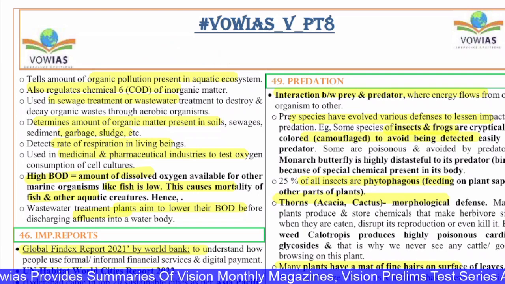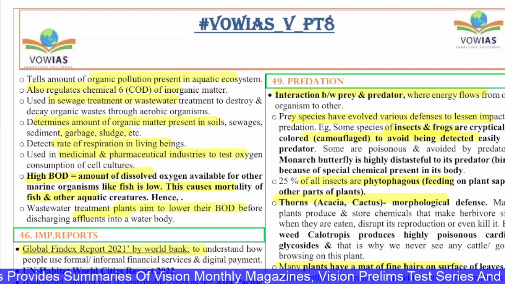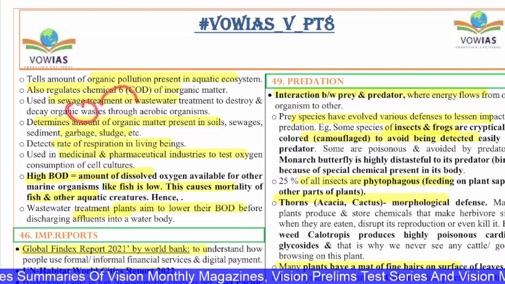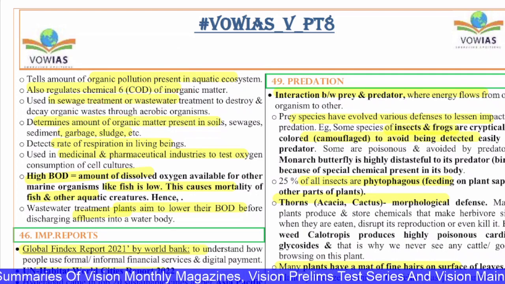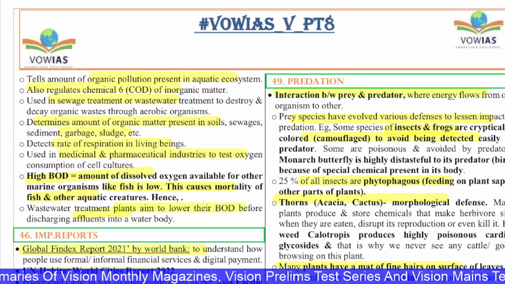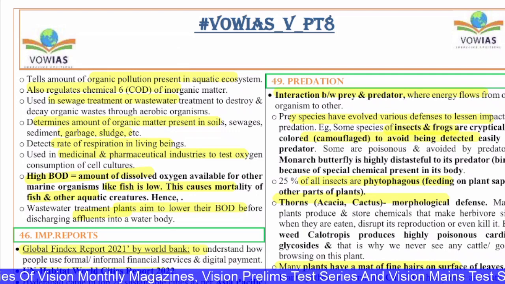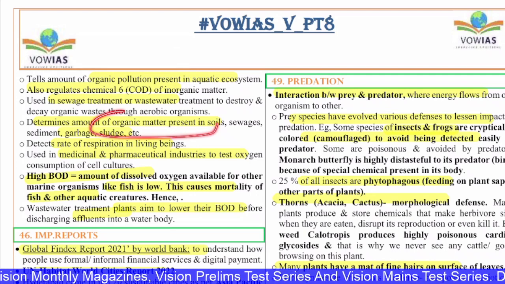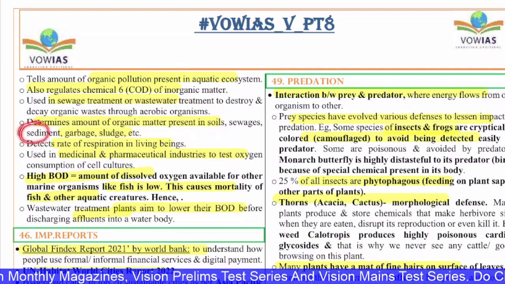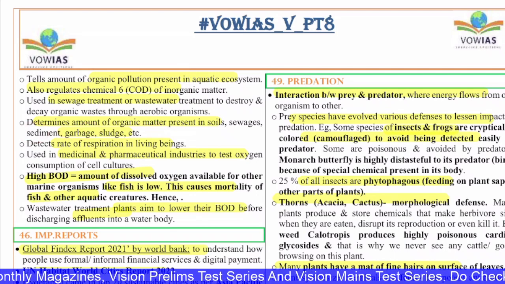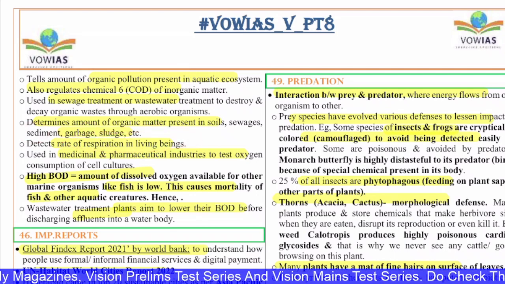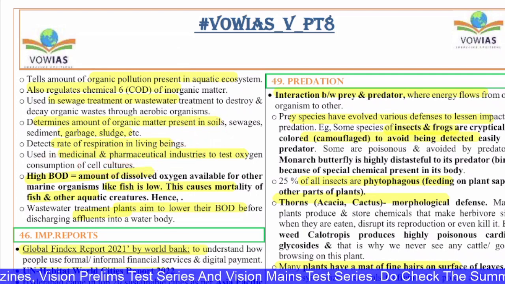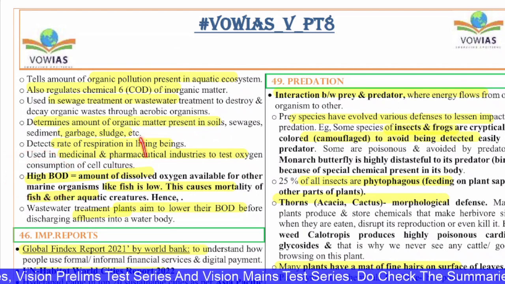It also relates to the chemical oxygen demand of organic matter. It is used in wastewater treatment to destroy and decay the organic waste through aerobic organisms, because the aerobic organisms basically need oxygen for the breakdown of these molecules, or you can say this waste. The BOD also determines the amount of organic matter present in soil, sewage, sediment, garbage, sludge, etc. It detects the rate of respiration in living beings, and is used in medicinal and pharmaceutical industries to test oxygen consumption of cell cultures. High BOD means the amount of dissolved oxygen available for other aquatic organisms like fish is very low.